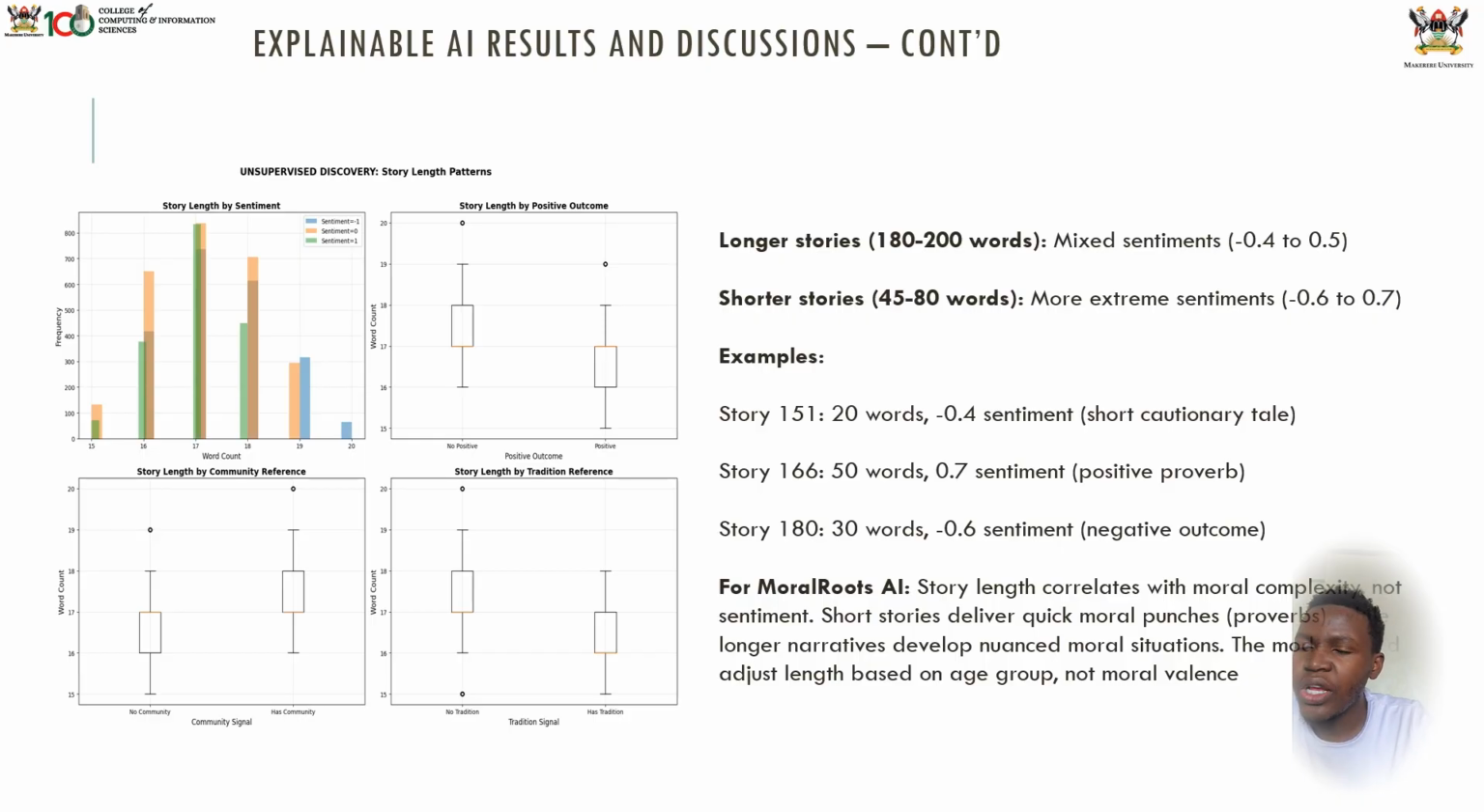When you look at this, we are looking at the story length patterns. What does this help us? We are going to see that stories between 180 to 200 words have mixed sentiments, while those of 45 to 80 words have more extreme sentiments. So story length correlates with moral complexity, not sentiment. Short stories deliver quick moral punches, while longer stories develop a nuanced moral situation. So the model should adjust length based on the age group, not on the moral valency.